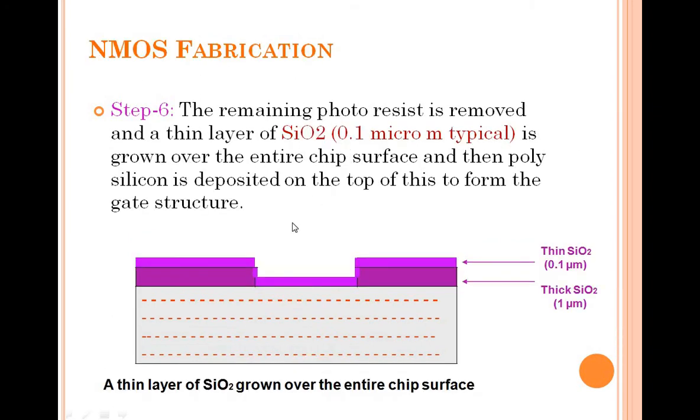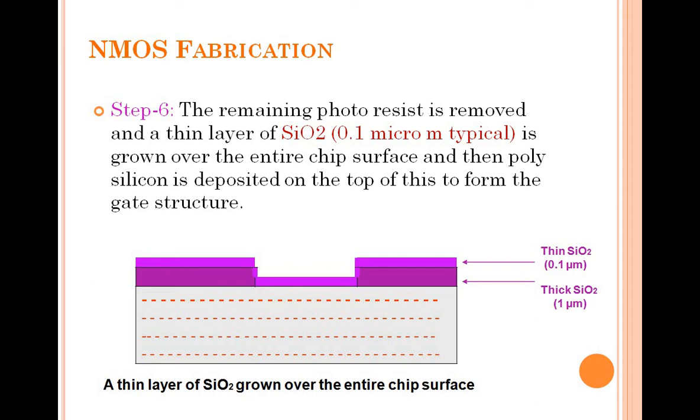How do we prepare that gate terminal? Again we have to complete one layer of silicon dioxide of 0.1 micrometer thickness onto the layer. First, how much was the thickness of silicon dioxide? It was 1 micrometer. Now we are taking 0.1 micrometer thickness over the surface of your silicon dioxide wafer.